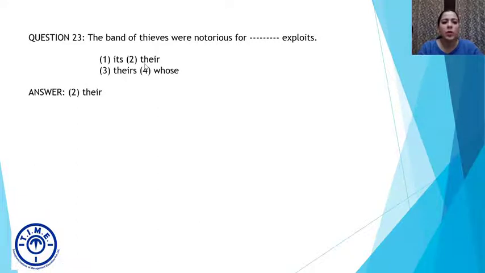For the people who are unaware of the meaning of notorious, notorious means infamous. Known for the wrong reasons. So they were infamous, or known for the wrong reasons. They were famous for the wrong reasons. For what? For their exploits. Exploits here means robberies or big bank thefts that they have done, or big thefts that they have done.